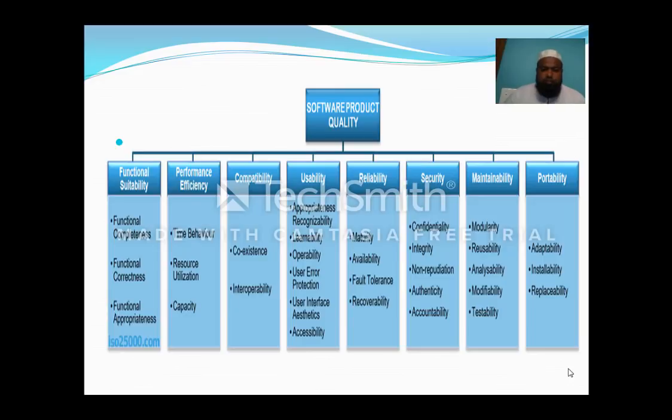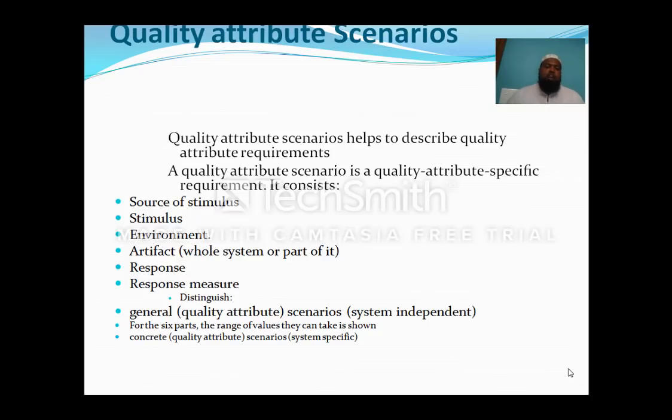Next, these are the software quality products. Although we won't see all the factors, these will be covered in our system things: functional suitability, performance efficiency, compatibility, usability, reliability, security, maintainability and portability. Then quality attribute scenarios, we have already discussed all these things.